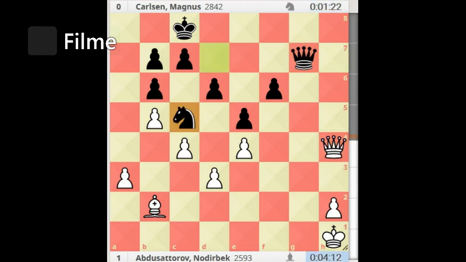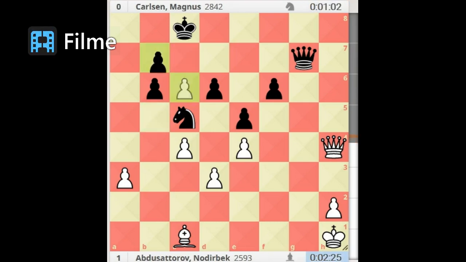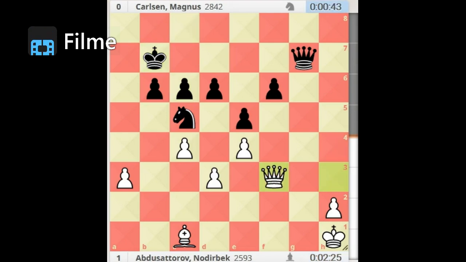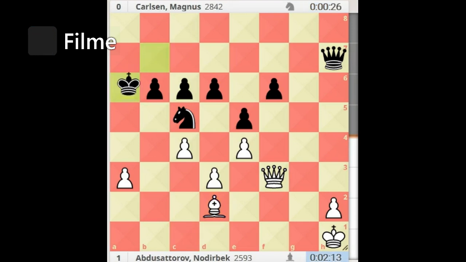Knight c5. Carlsen is trying to develop that poor and weak knight from the first match. Bishop c1. Abdusattorov responds by developing his own bishop to f6. Carlsen tries to weaken Abdusattorov's powerful pawn structure to make his own passed pawn to save his match. Pawn captures pawn, captures pawn. Queen h3 check, king b7, queen f3 to make way to advance his powerful pawn. Queen h7, bishop d2, king a6.